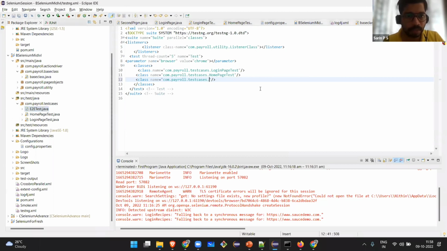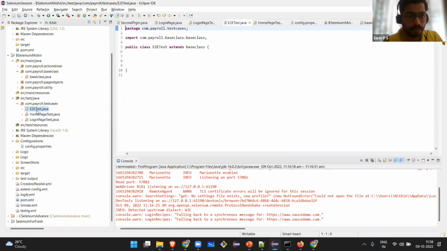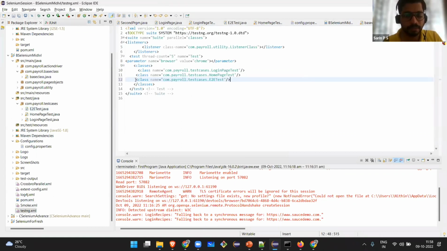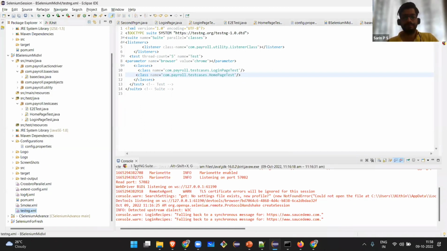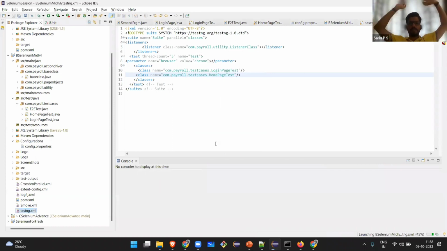So in a way you can run multiple test cases by running one file. Do I have anything inside the end-to-end test? No, nothing is there, so I will just remove it. I will run the other two test cases. I'm running it from the testng.xml. Right click, run as testng. This is how we are running the test cases.